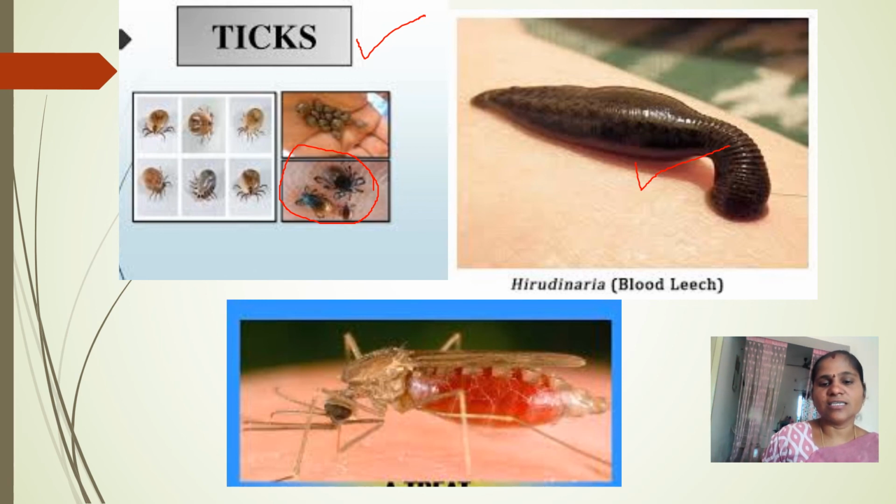And see, this is a mosquito. Leeches do not have a sucking tube; they have strong mouth organs. But ticks have a strong mouth tube, and even the mosquito has a strong tube to suck blood from other animals.